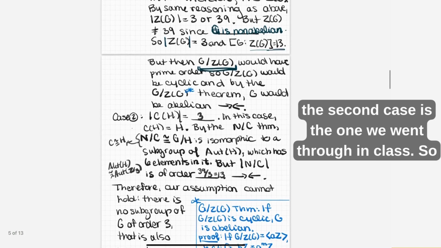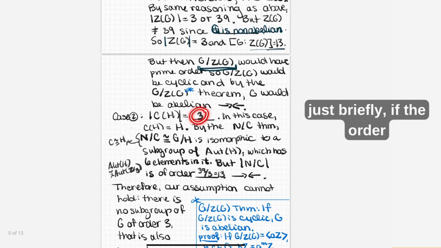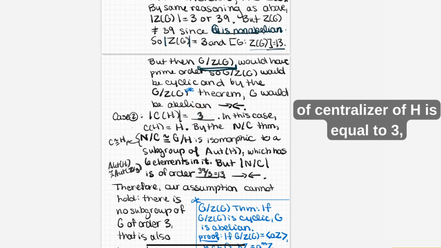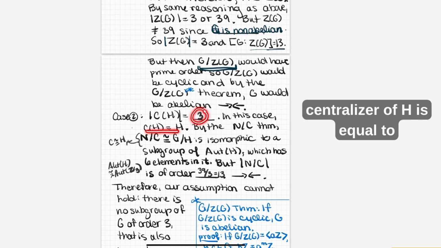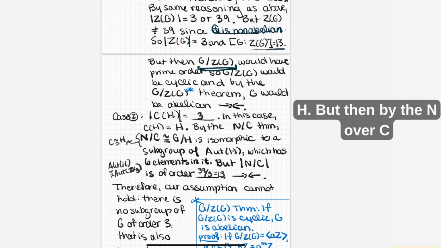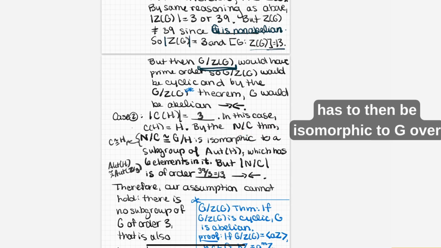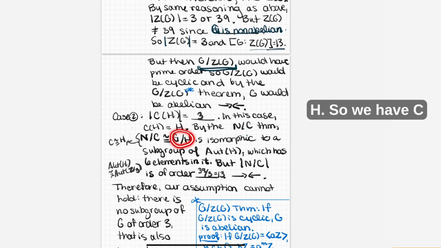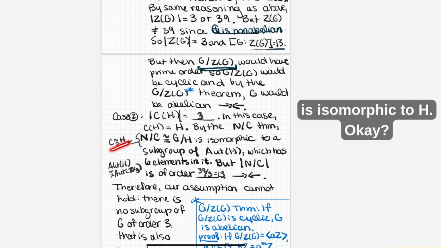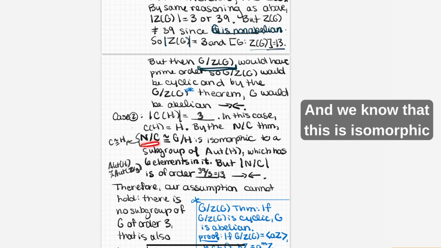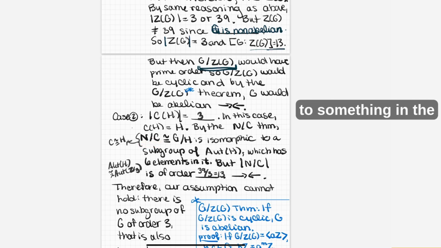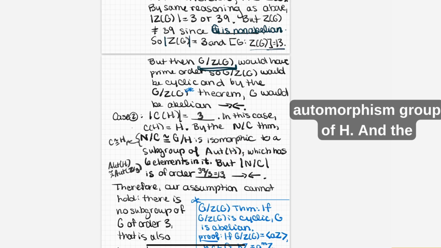So the second case is the one that we went through in class. So just briefly, if the order of the centralizer of H is equal to 3, then in that case, the centralizer of H is equal to H. But then by the N over C theorem, N over C has to be isomorphic to G over H. So we have that this is isomorphic to something in the automorphism group of H.